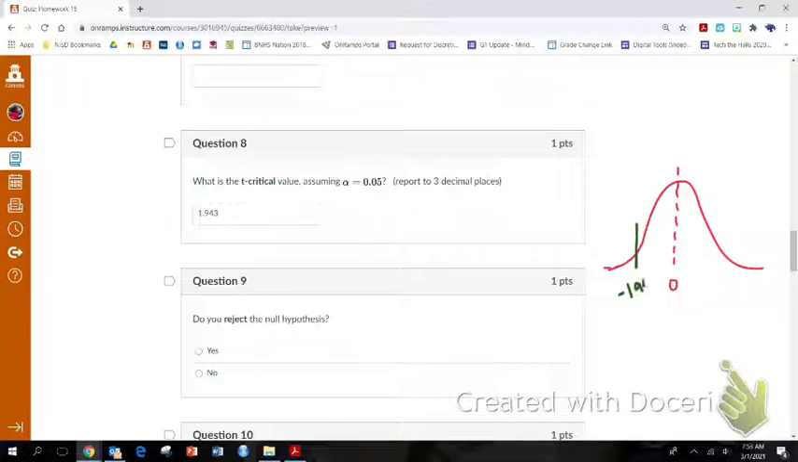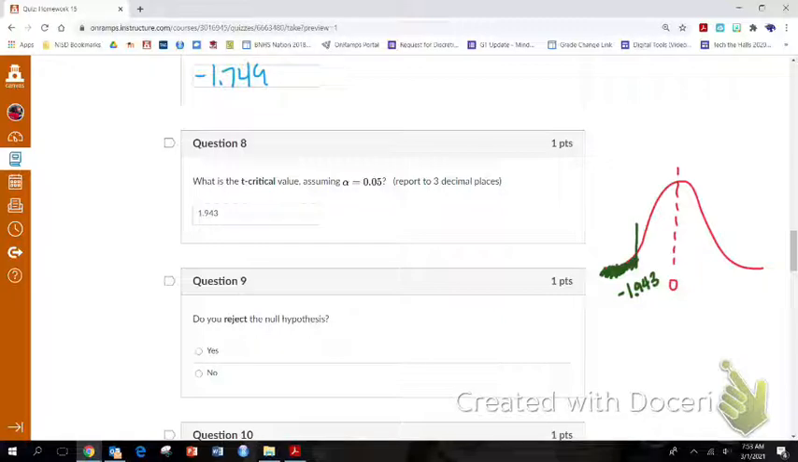And numbers to the left of 0 are negative. Okay, so I'm worried about the left side, so I shade to the left. And then I'm trying to locate my T statistic, which we said was negative 1.749.